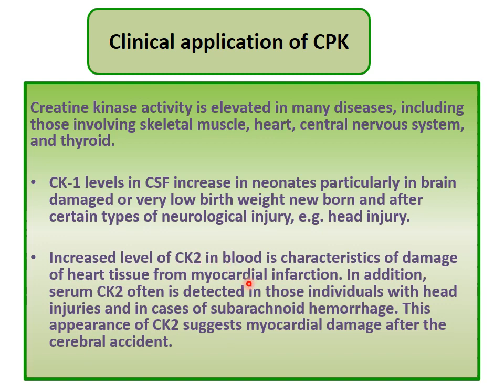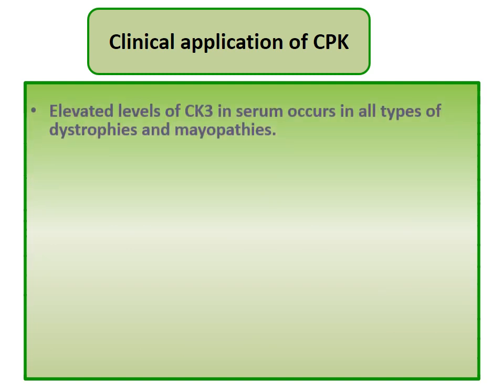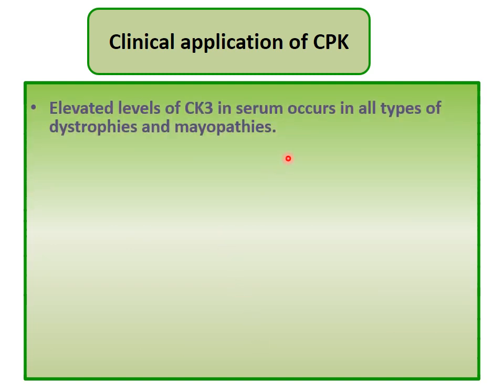Then increased level of CK2 in blood is characteristic of damage of heart tissue from myocardial infarction. In addition, serum CK2 often is detected in individuals with head injuries and in cases of subarachnoid hemorrhage. This appearance of CPK2 suggests myocardial damage after the cerebral accident. Then elevated levels of CPK3 in serum occur in all types of dystrophies and myopathies.